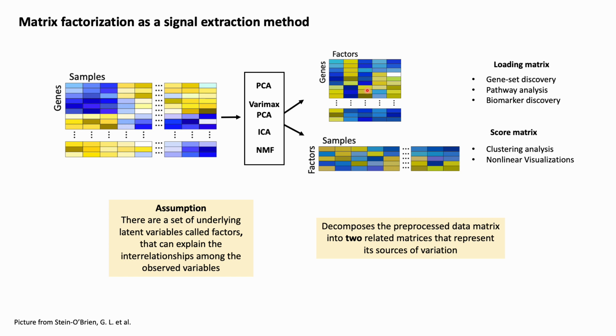And the second one is the score matrix, which represents a relationship between the factors and the cells and is usually utilized for cluster analysis and visualization. In many cases, the inferred dimensions from standard matrix factorization methods may not align with biologically meaningful gene expression programs, and nonlinear methods often lack interpretability.